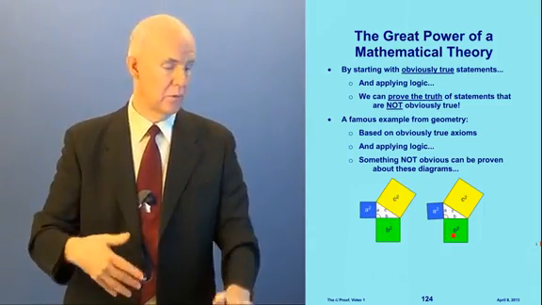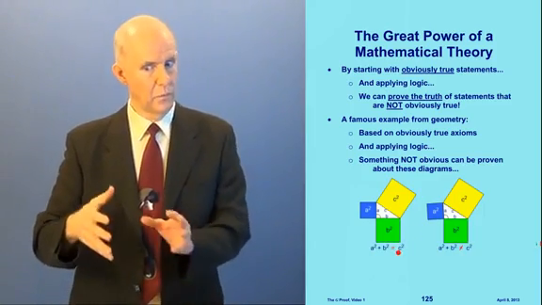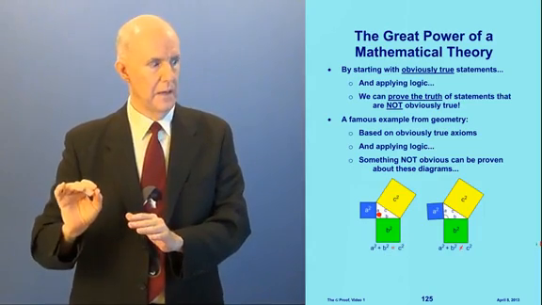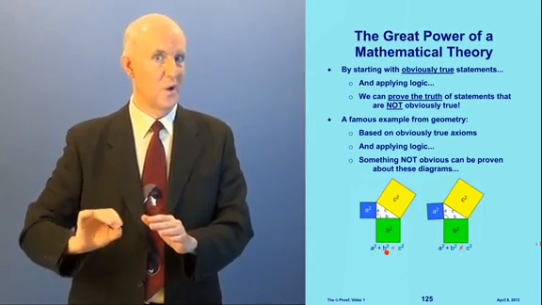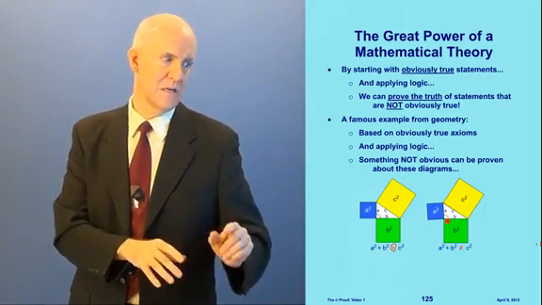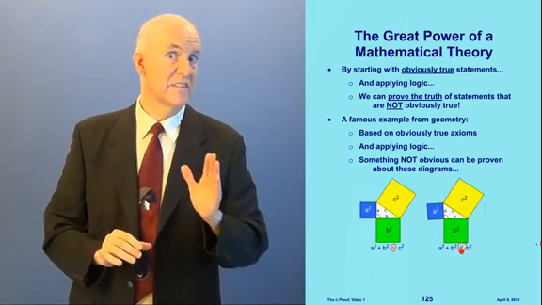And now we can write an equation down which says what we just said. On the one on the left, where the angle is 90 degrees, A squared plus B squared equals C squared. And in the one on the right, where the angle is not 90 degrees, A squared plus B squared does not equal C squared. This is not obvious.